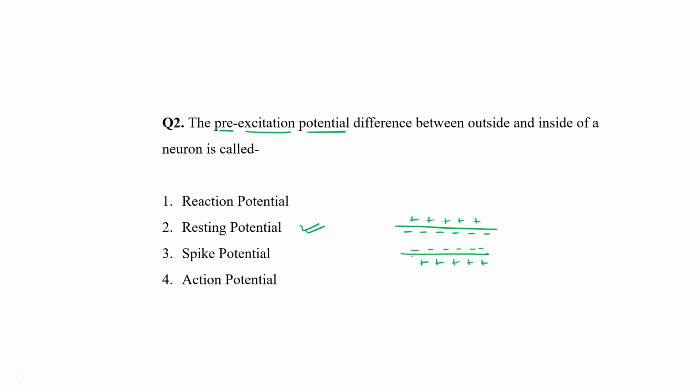When there is a generation of impulse, when certain pumps get open, sodium ions move from outside to inside. That time when nerve impulse is generated, what is the name of that potential? That potential is known as action potential. But in this particular question, they have asked about pre-excitation potential, right? Pre-excitation potential difference. So this is known as resting potential.